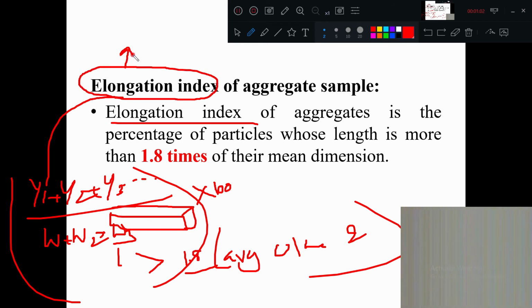Elongation index is the percentage of elongated material present in a given sample of aggregate.